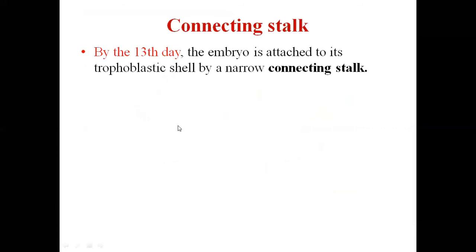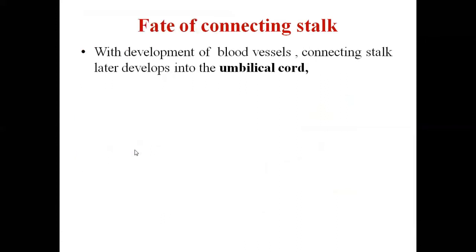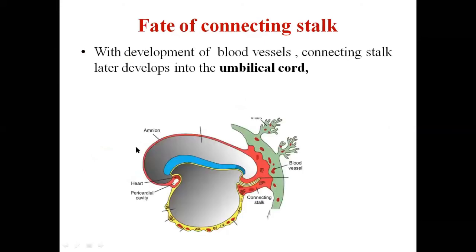Connecting stalk, it is a mesodermal bud or tissue. By this connecting stalk, the embryo is attached to the trophoblastic shell. This is our bilaminar germ disc, and this is the trophoblastic shell. This is the connecting stalk. This is the extraembryonic mesodermal tissue. It connects the embryo with the trophoblastic shell. When blood vessels appear here, then this connecting stalk becomes the umbilical cord. Here blood vessels are appearing, so this connecting stalk will now become the umbilical cord.